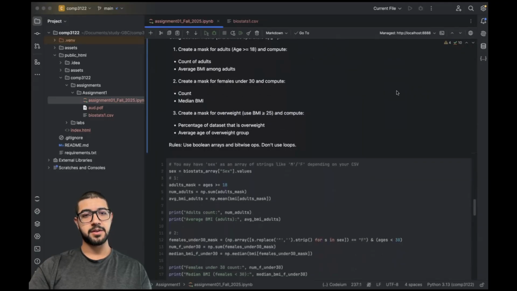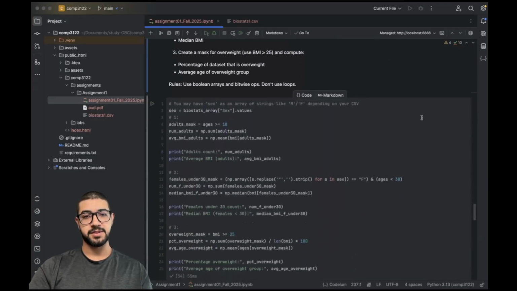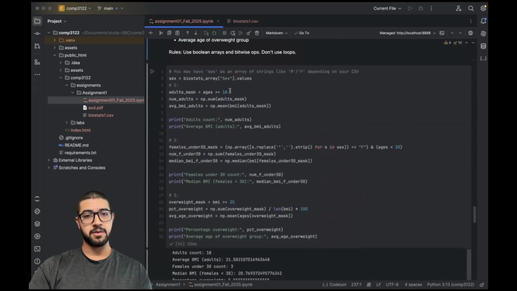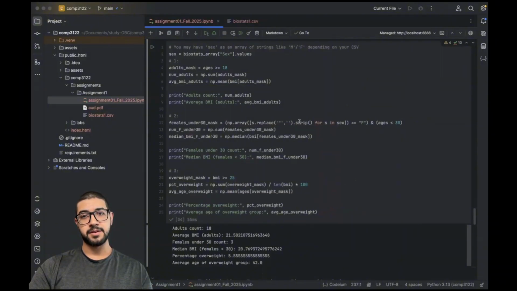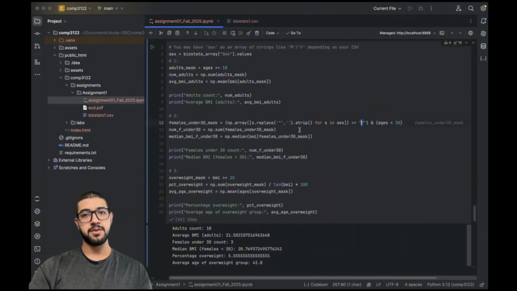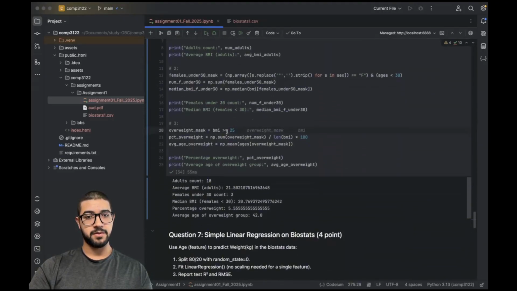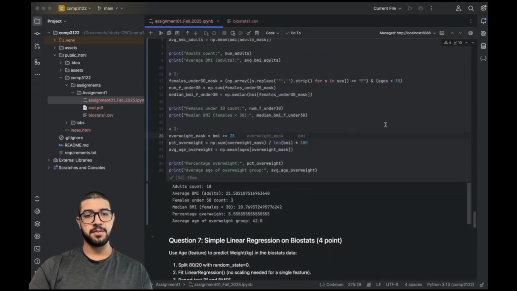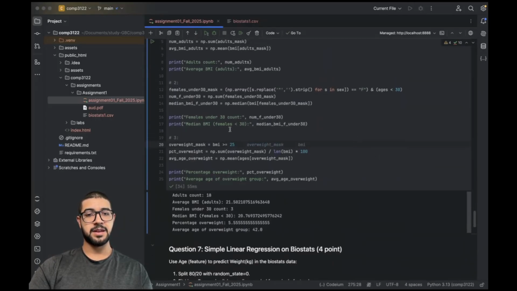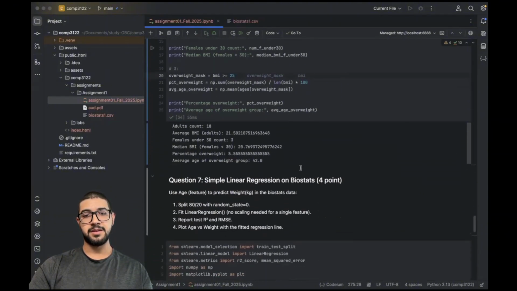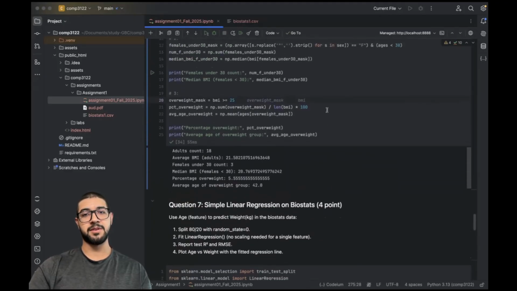Here in question 6, I created boolean masks for filtering specific groups: ages greater or equal to 18 for adults, also female, like the sex with the string F for females, and also BMI over 25 for the overweight individuals. Then I calculated counts, averages, and medians, so it shows how to select subsets. With this, I could see the selected subsets of the dataset. That's a fundamental step in exploratory analysis and pre-processing for machine learning.